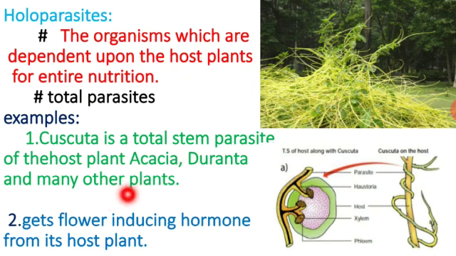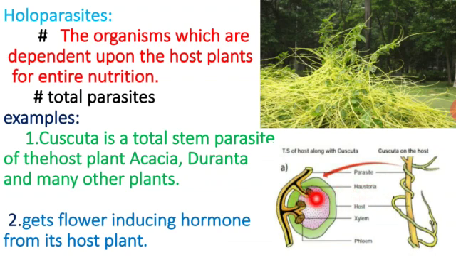They get the flower inducing hormone from the host plant. Where they are living in that plant, it absorbs the flower inducing hormone. This is the Cuscuta plant. It penetrates into the host stem and rolls on the stem. It forms a needle-like structure, and that needle-like structure is named haustoria.